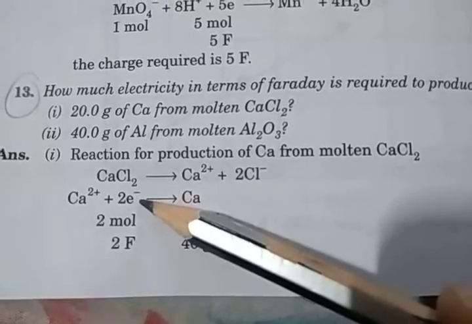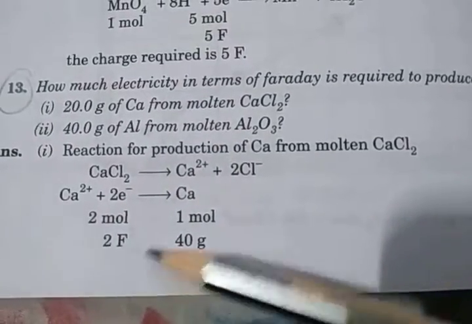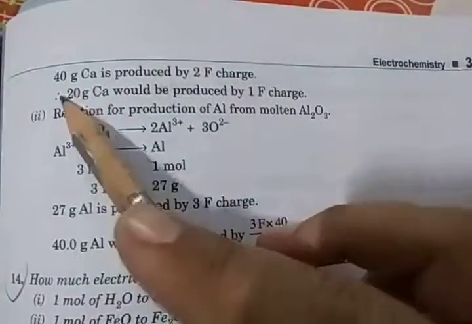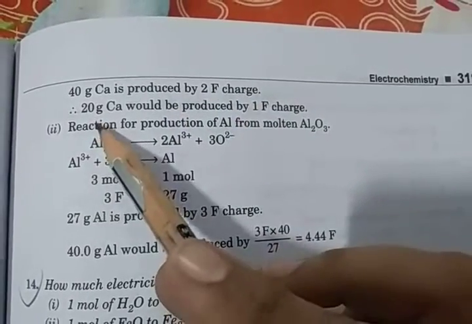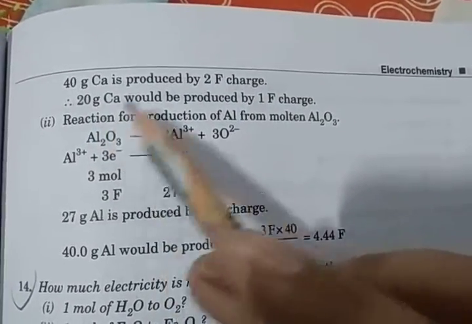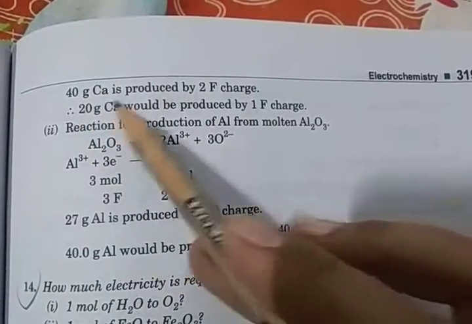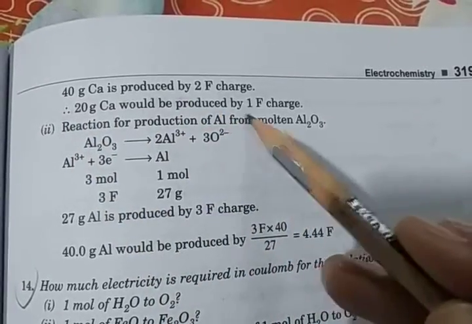So 2 mole of electrons convert 1 mole of calcium, which means 2 Faraday, and the calcium atomic mass is 40 gram. So 40 gram of calcium is produced by 2 Faraday charge. But here 20 gram of calcium is given, so it would be produced by 1 Faraday charge. Because 40 gram calcium is produced by 2 Faraday charge, half, 20 gram calcium, would be produced by 1 Faraday charge.